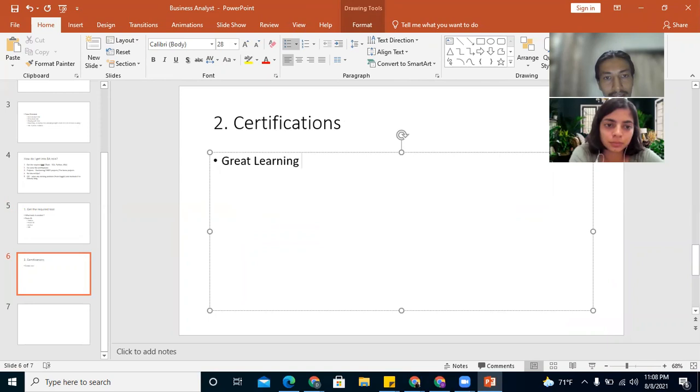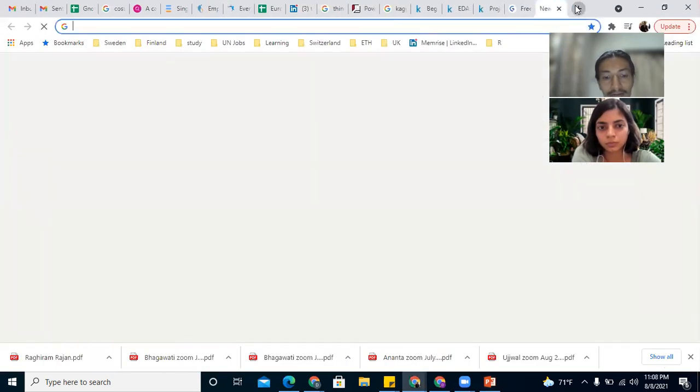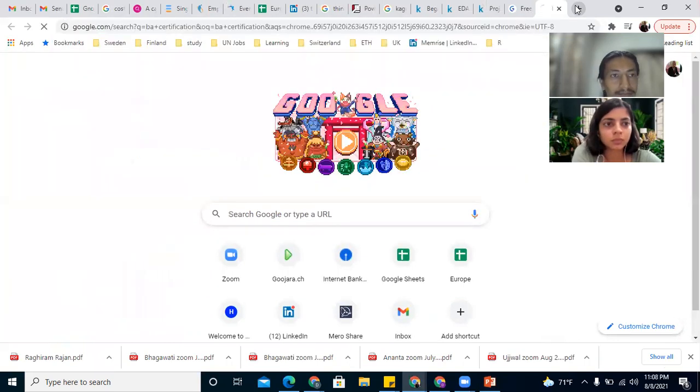Great Learning Academy provides free courses with certification. This is one good platform to start with. Another is the Tableau certification, but it is a bit costly, which is from Tableau itself. Another is the business analyst certification, which is again from the business analyst platform only. Certified business analyst.